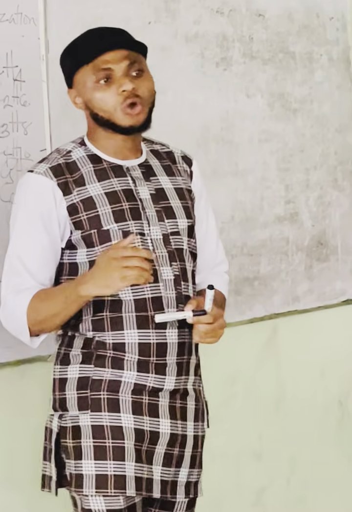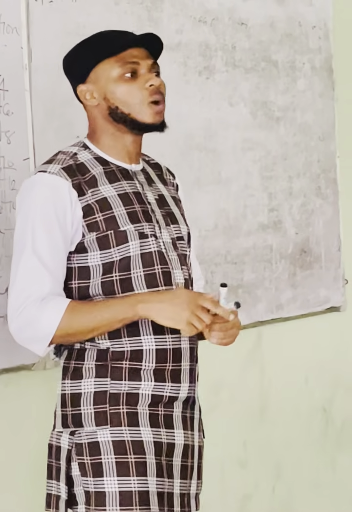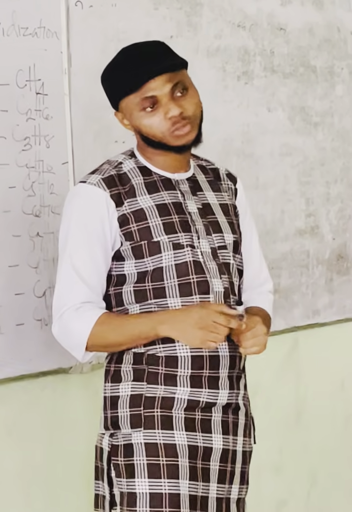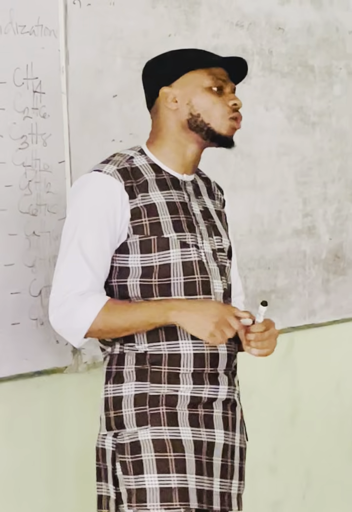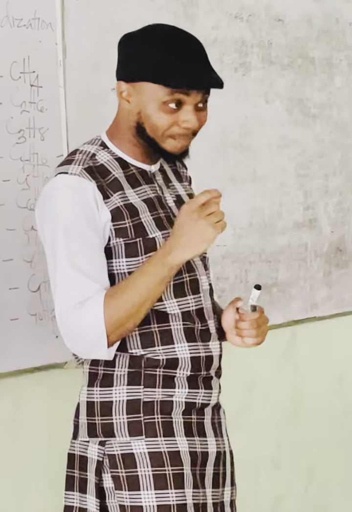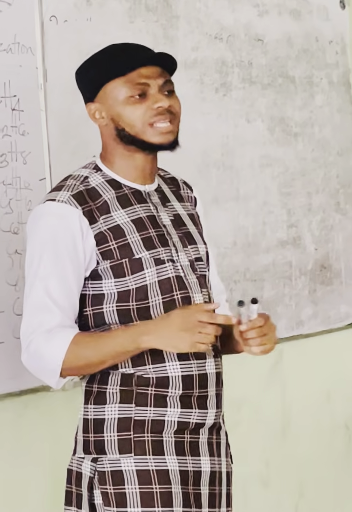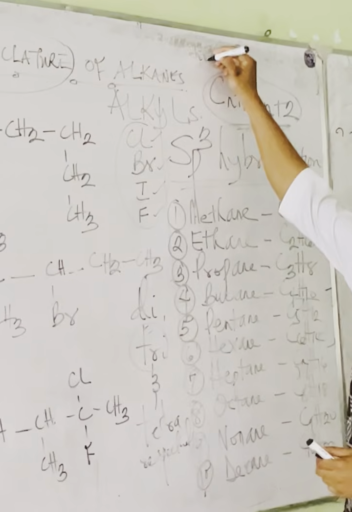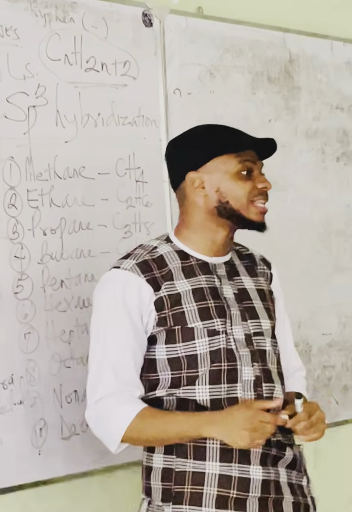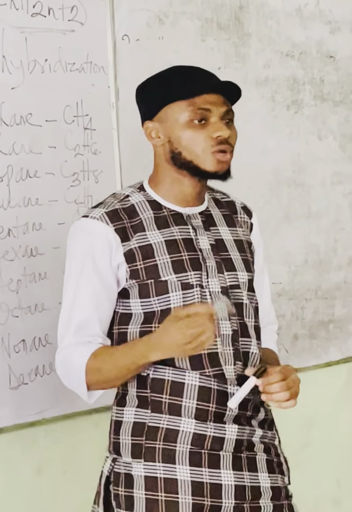Rule number 5. When naming alkanes and all organic compounds, numbers are separated from letters using hyphen, which we call dash, while numbers are separated from themselves using comma.